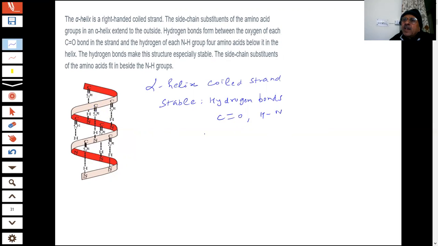They will ask you why this shape exists, due to what type of bond. There are stable hydrogen bonds between CO and NH groups. It becomes a coiled strand. In nature, it happens by itself. We are not doing anything. But we have found what bonds are there, and that is the important point. The structure has been determined.